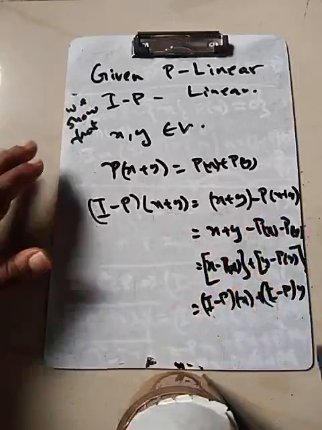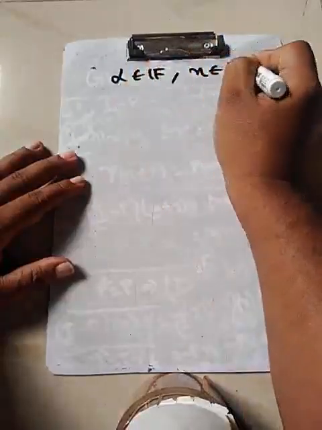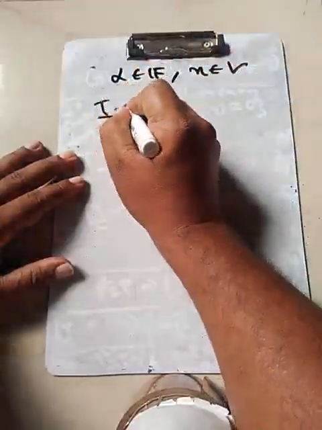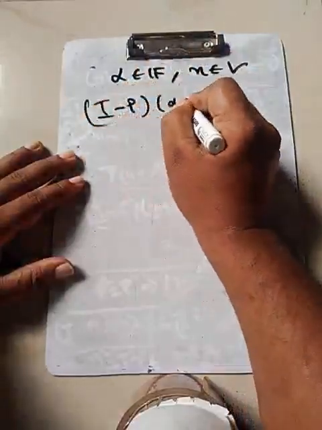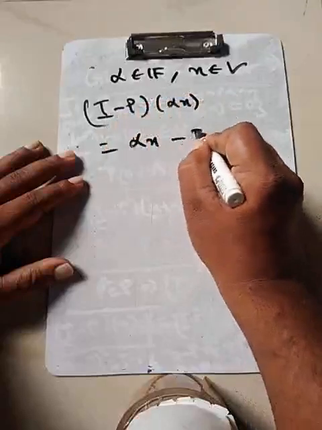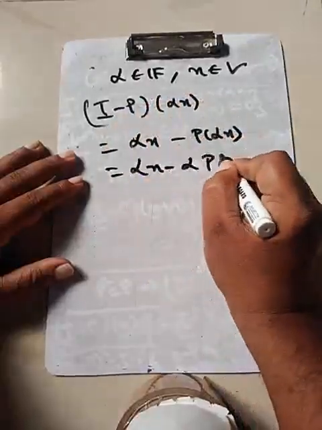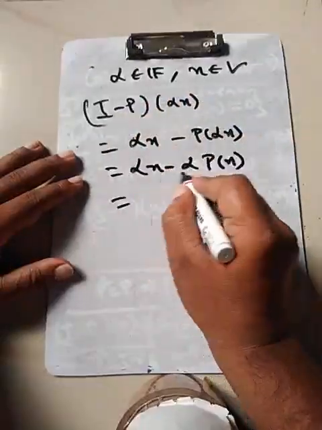Let's take alpha to be any scalar. Then what do we get? If alpha belongs to F and X belongs to V, then I minus P of alpha X would be alpha X, I of this thing, minus P of alpha X, which is nothing but alpha X minus alpha times P of X. So what comes outside?